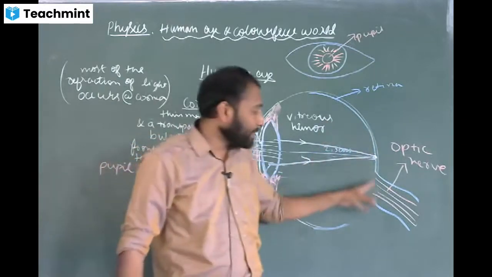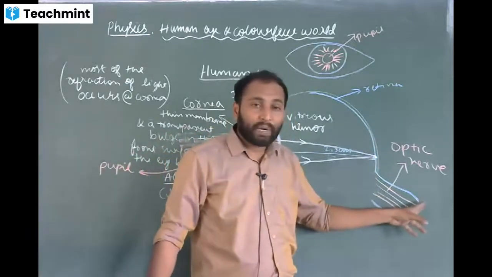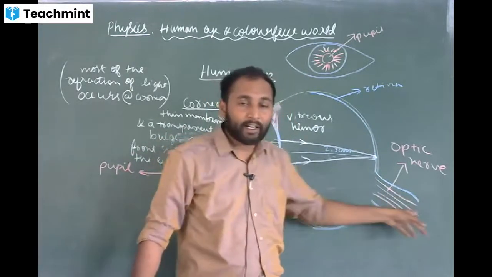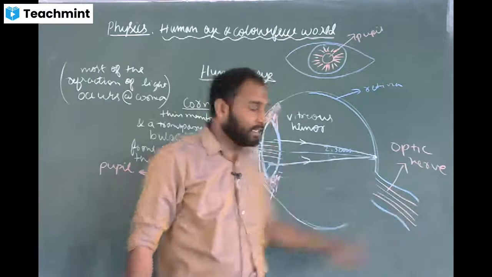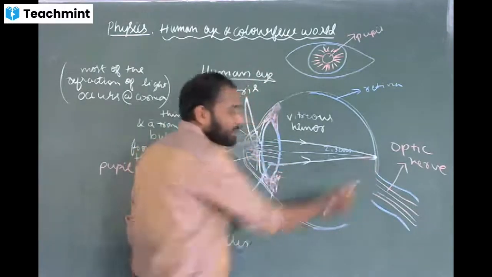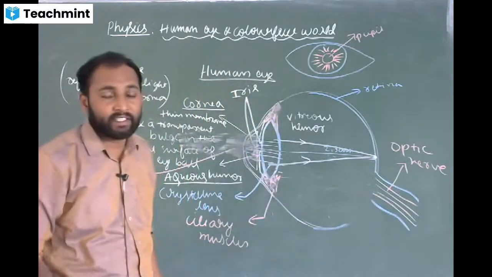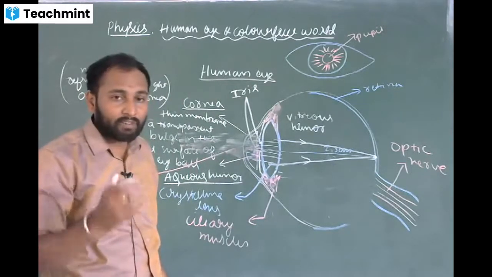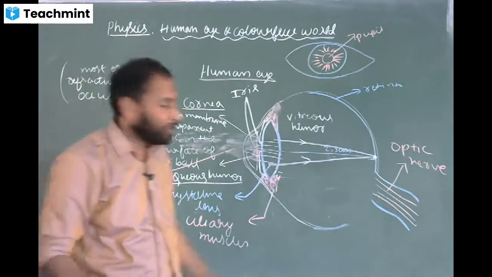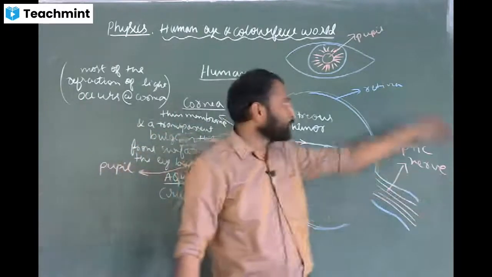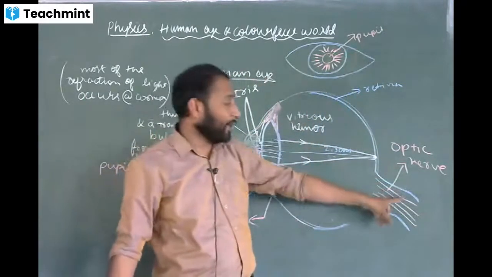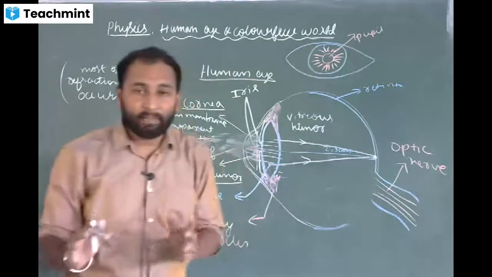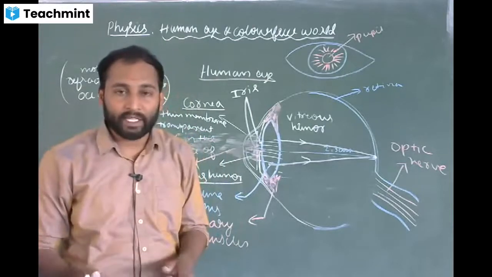Those signals will be sent to the brain through the optic nerve. With the help of the optic nerve, the information the light sensitive cells get is sent to the brain as signals. The brain interprets this as an image.